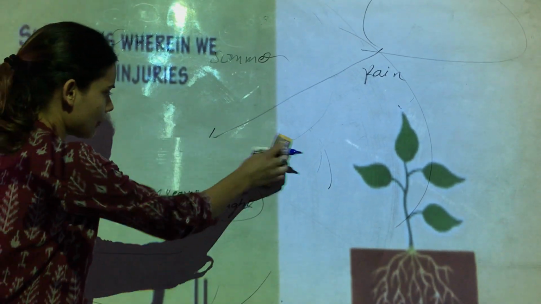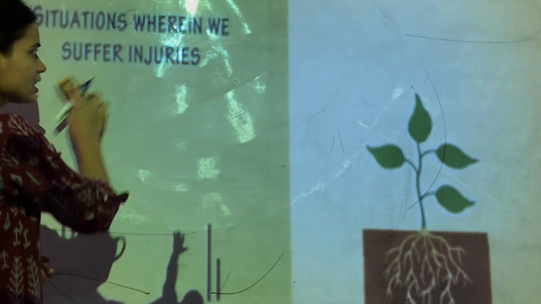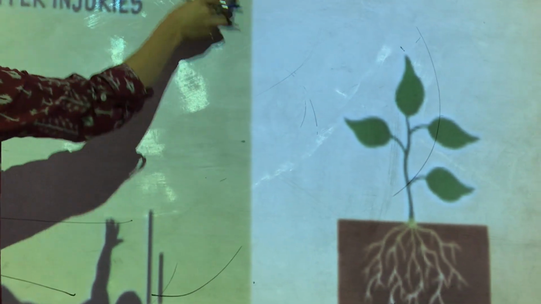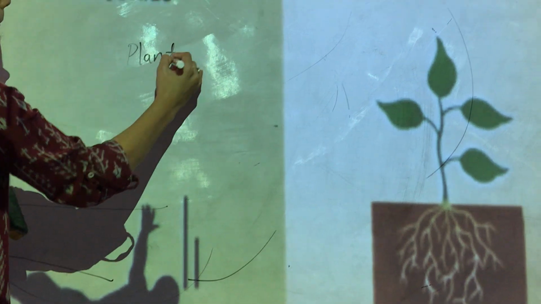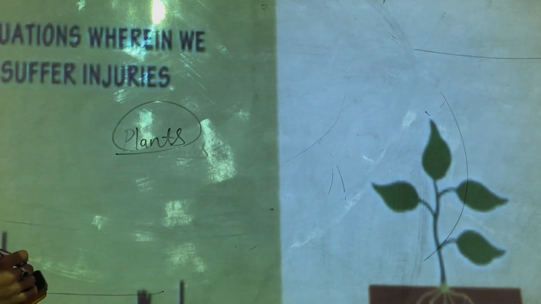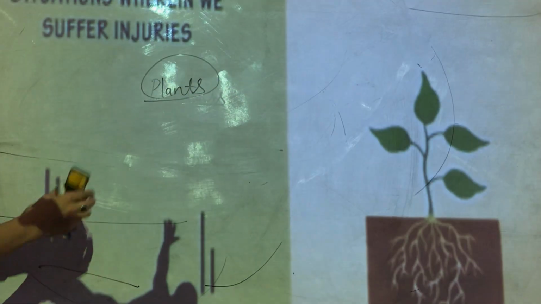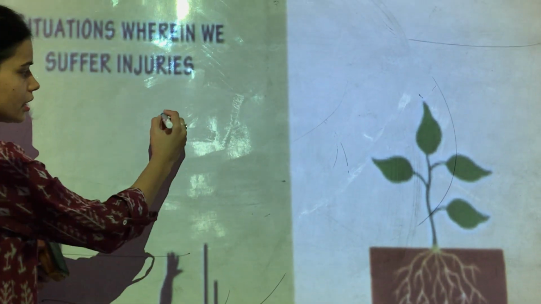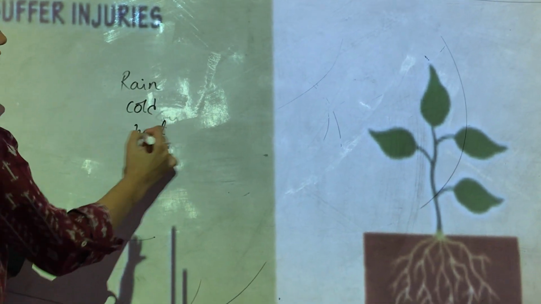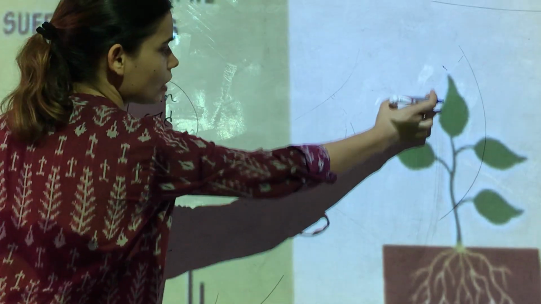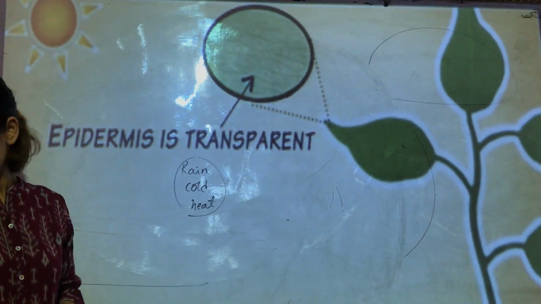Now, for example, if you fall, how do you protect yourself? Your skin is protecting you. Now, what would be the case in plants? How can plants protect themselves from injuries? First of all, you should know what injury is for plants. We just saw that when there is rain, cold, heat or some other harsh climate, the epidermis layer, this transparent layer which looks like this, will protect the plants.